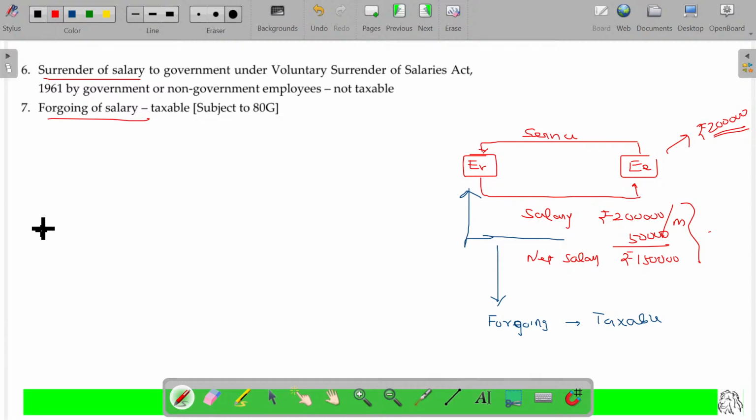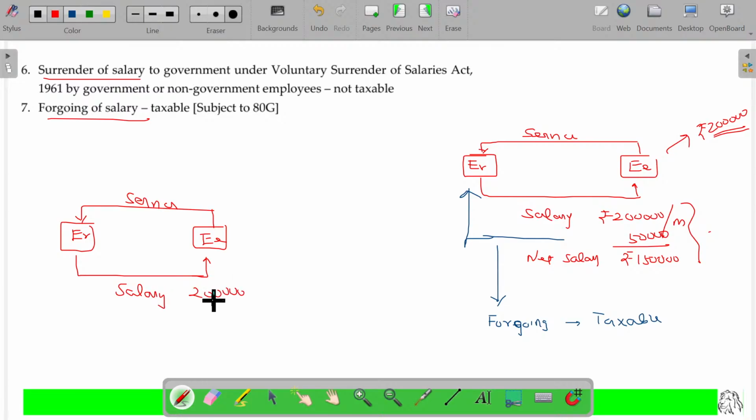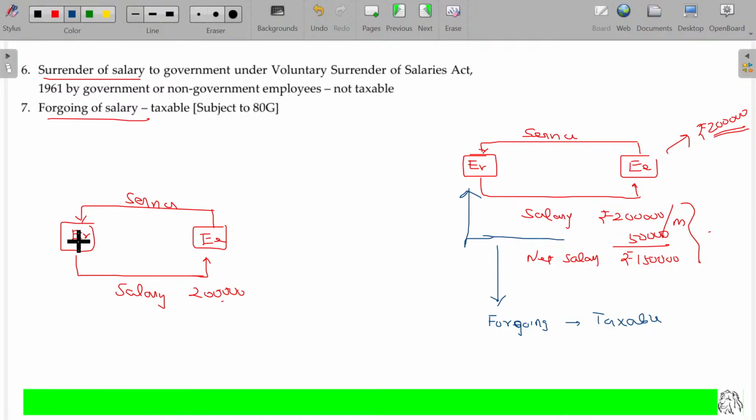Now, remember one more aspect. An employee renders service to the employer, and the employer offers him a salary of 2 lakhs. Is that okay? And in this case, the employer is the Government of India.